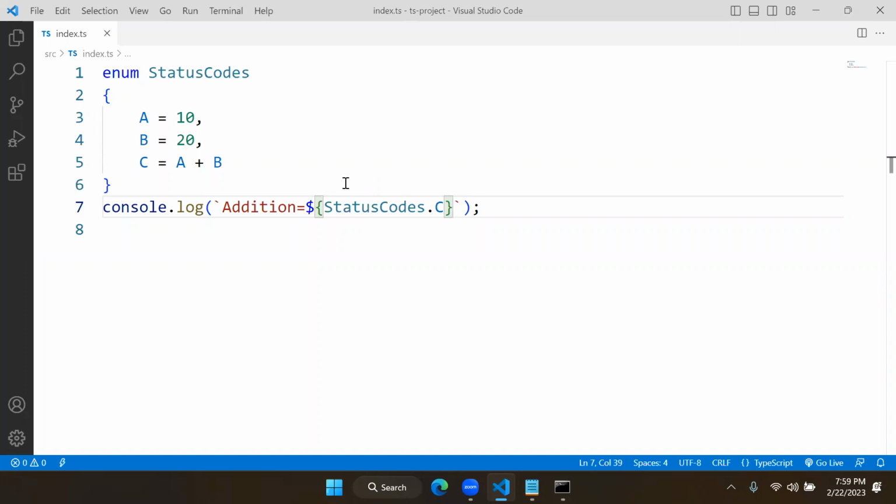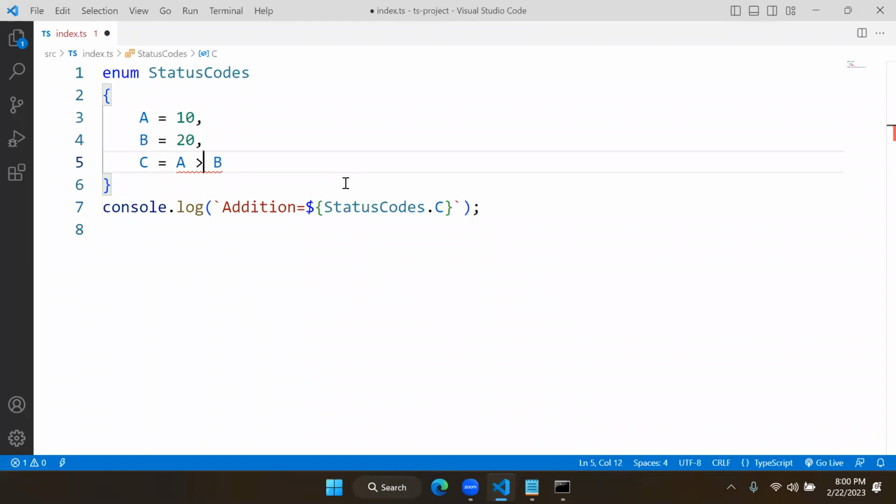So what operators are not supported? Any operator that returns a boolean is not supported. That means an expression having an operator like greater than is not supported.